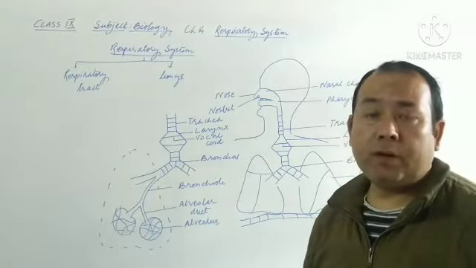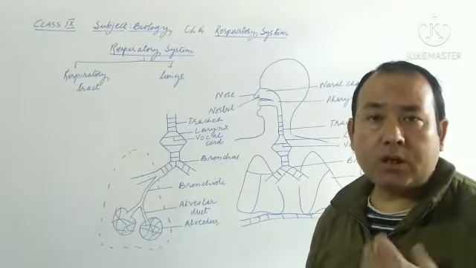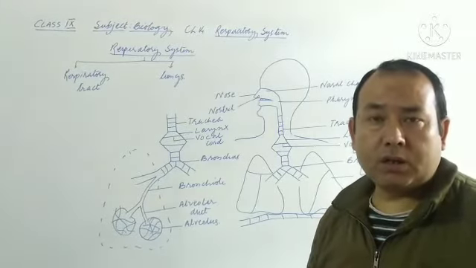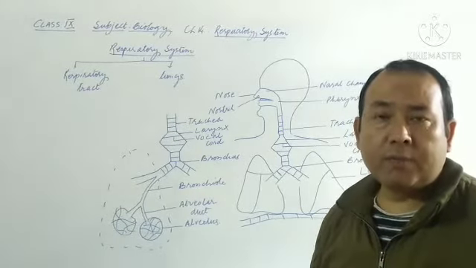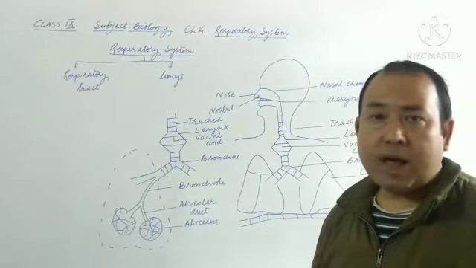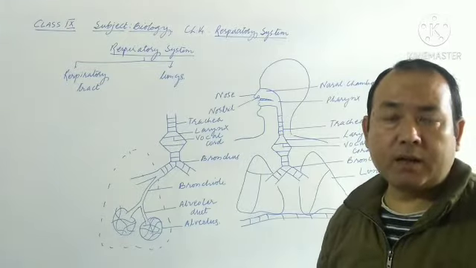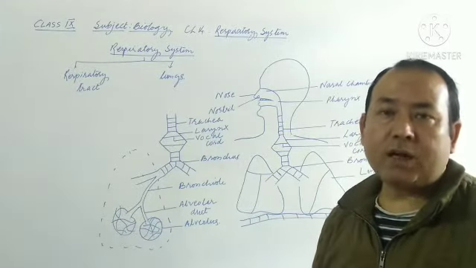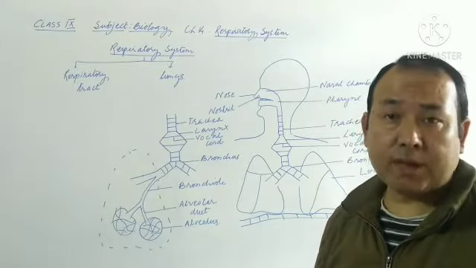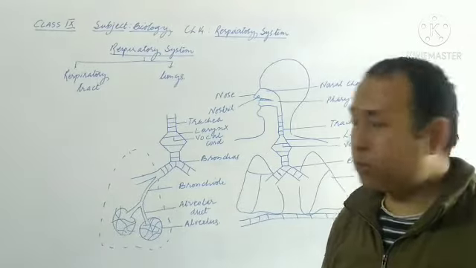That is why we are often suggested to inhale air through the nose, not through the mouth, because the hair in the nostrils traps the dust particles, in the nasal chamber the air is warmed, and the mucus traps the germs, making the air completely antiseptic. So we are always suggested to inhale through the nose.